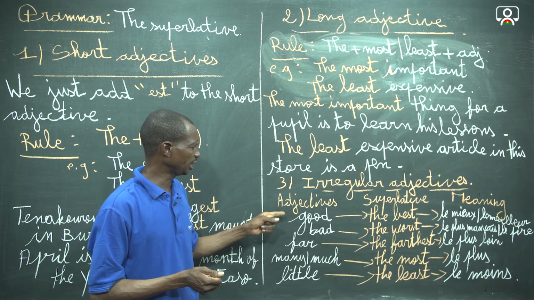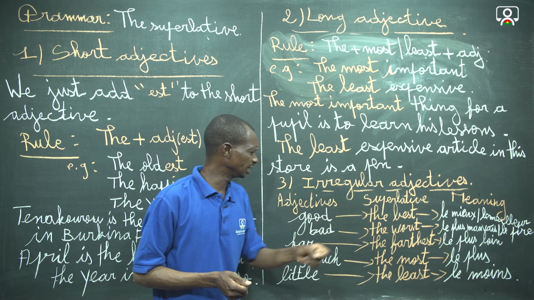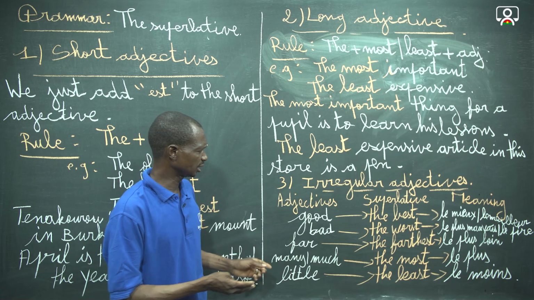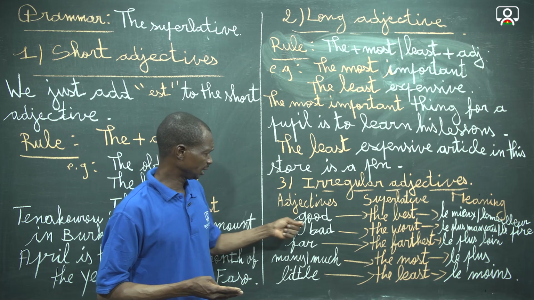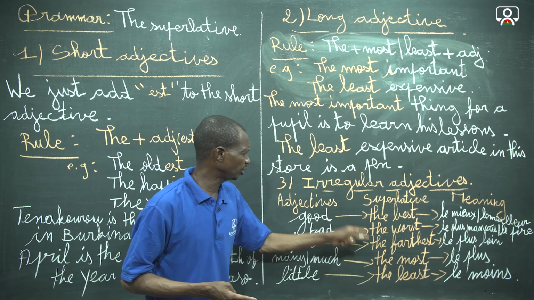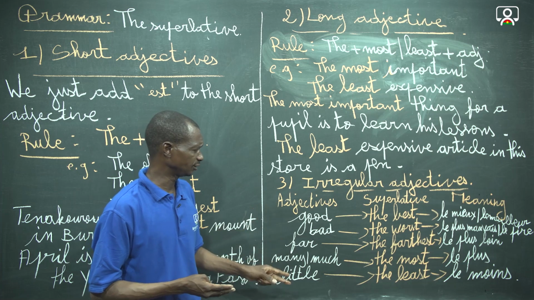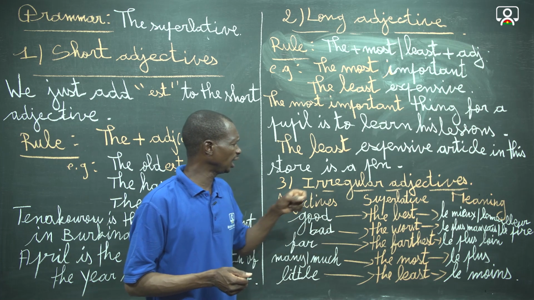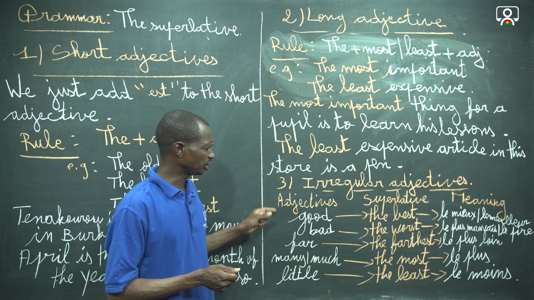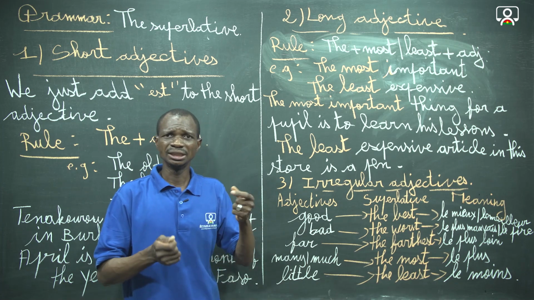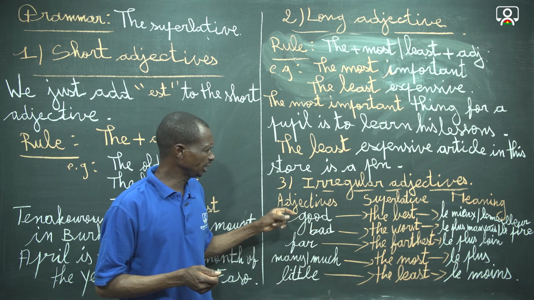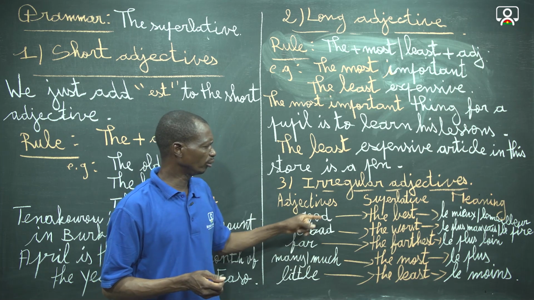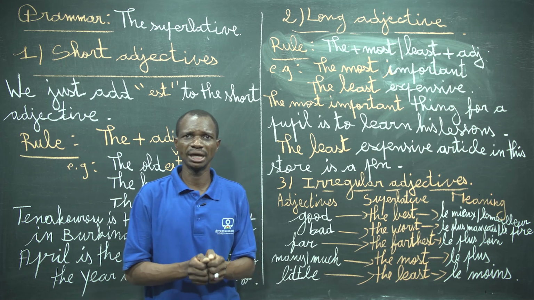It's simple. We have the adjective, superlative, and meaning. And here is our list, which gives clearly the superlative with the irregular adjectives. What we must keep in mind is to learn the irregular adjectives and their superlatives by heart, because there is no rule to get the superlative with the irregular adjectives. That's why we must learn them by heart.